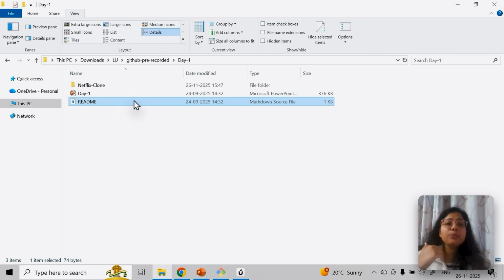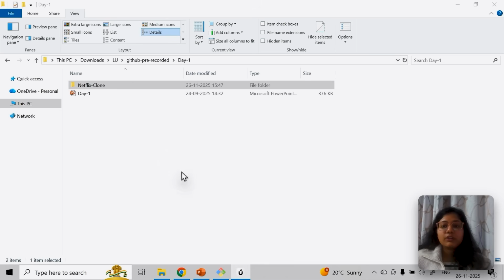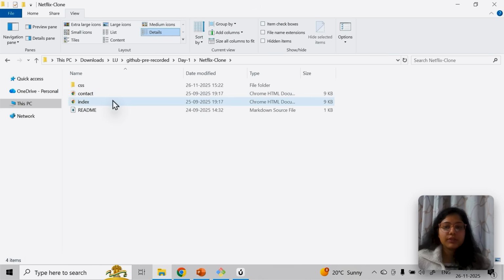So in this file you mention what needs to be added here. This will tell you what this is about. Right now I have added Netflix, so what I'll do is shift it to Netflix. Now you can see my readme file is here in this Netflix clone folder.